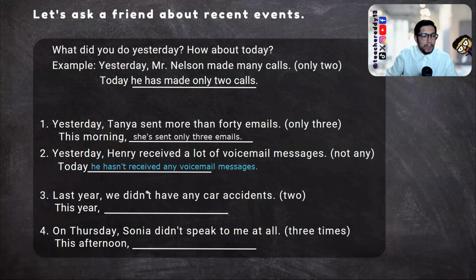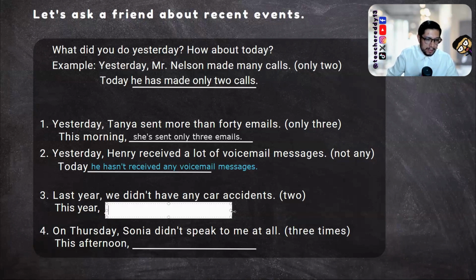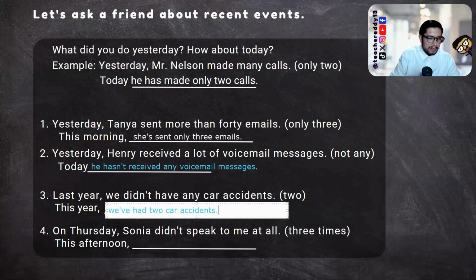Last year, we didn't have any car accidents. And in parentheses, I have 2. So in this case, this year, the contraction here, we've had 2 car accidents.